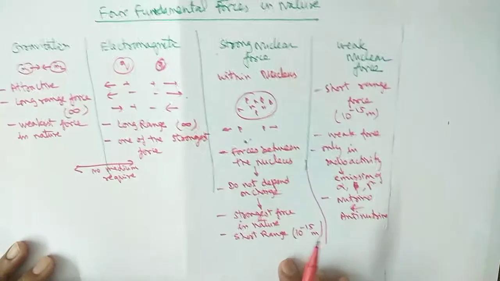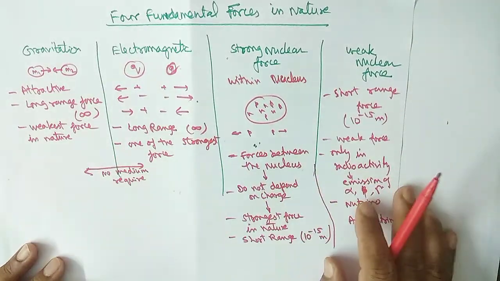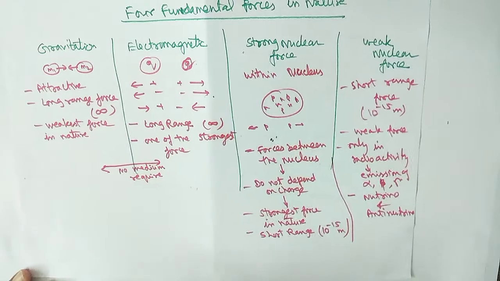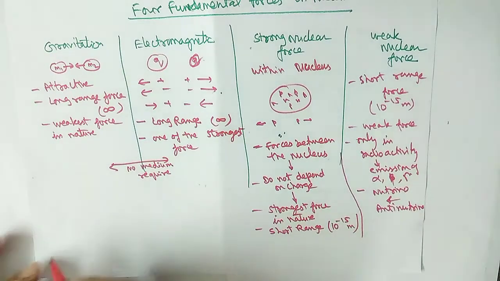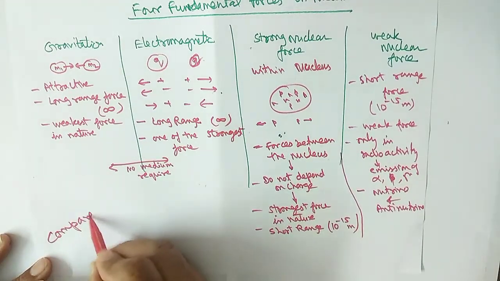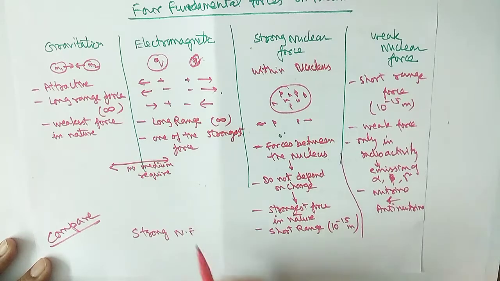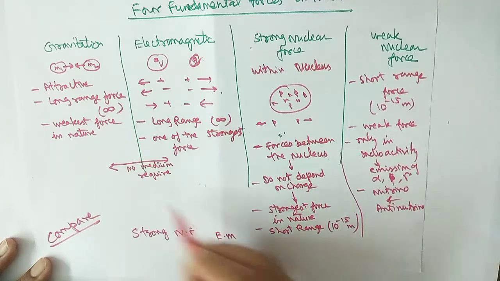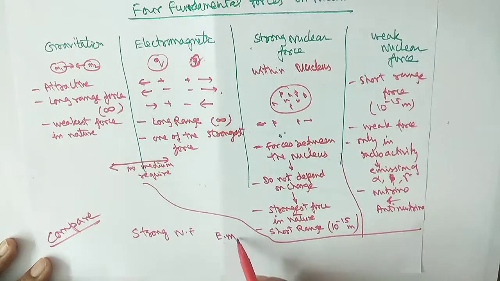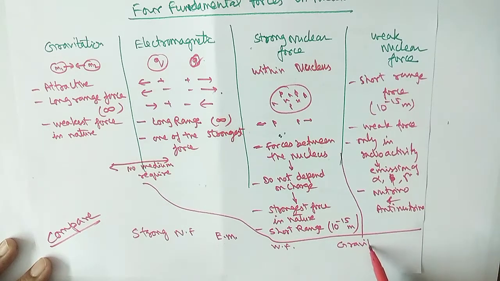So all forces in nature can be categorized into these 4 parts. Now, in the last, we can compare. We can compare like this: strong nuclear force, electromagnetic, weak force, and gravitation. Gravitation is the weakest.